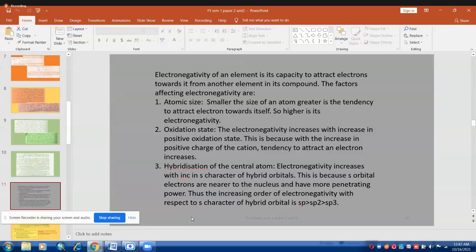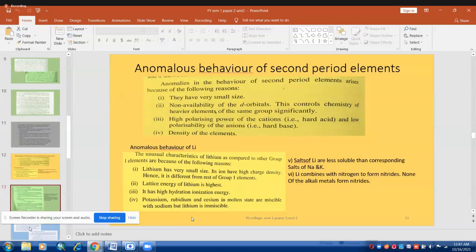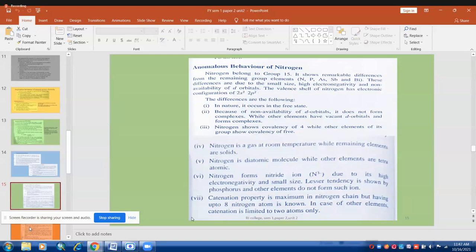Nothing much is given in this slide. What is the definition for electronegativity and how atomic size, oxidation state, hybridization are affecting, how they are related to the electronegativity. That's all. And anomalous behavior, only thing is you have to remember these points. 4 points or 8 points, whatever is given till nitrogen, keep reading it. Boron, carbon, 4 points, and nitrogen is having 7 points. That's all. So till this, be sure, keep revising again and again.